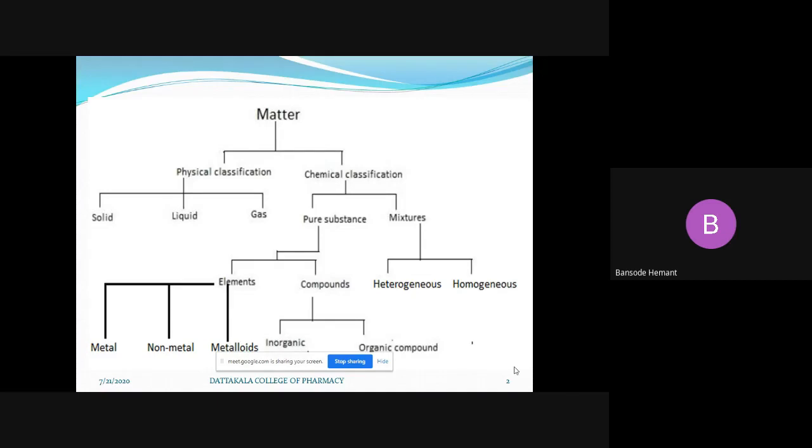So what are the objectives of studying states of matter in this subject? Very first is to understand the characteristics of states of matter, and the different physical properties of each state.